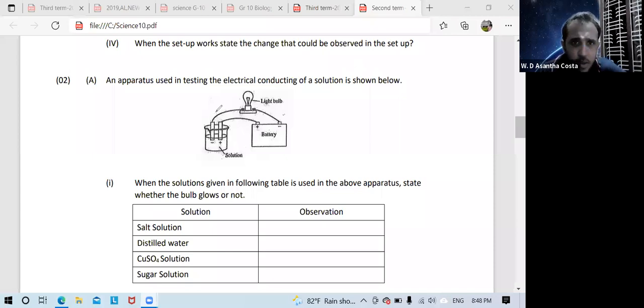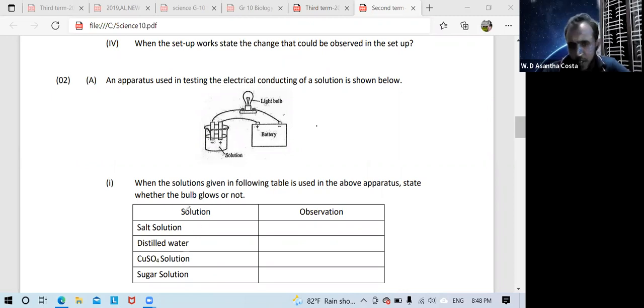An apparatus used in testing the electrical conducting of solutions is shown below. When the solutions given in the table are used in the above apparatus, state whether bulbs glow or not.